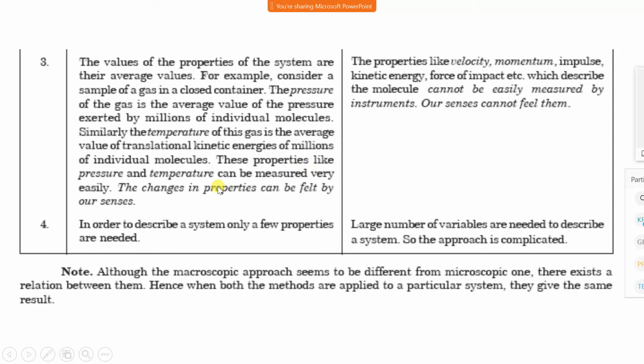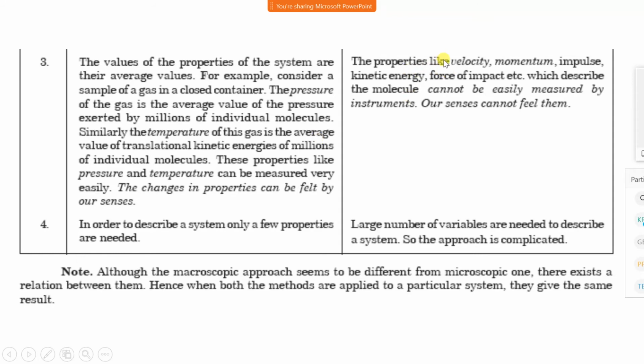These properties, like pressure and temperature, can be measured very easily. The changes in the properties can be felt by our senses. If the temperature changes, we can sense the change in temperature, but we cannot sense the change in temperature at a molecular level. We can sense it at an overall level, at an average level.